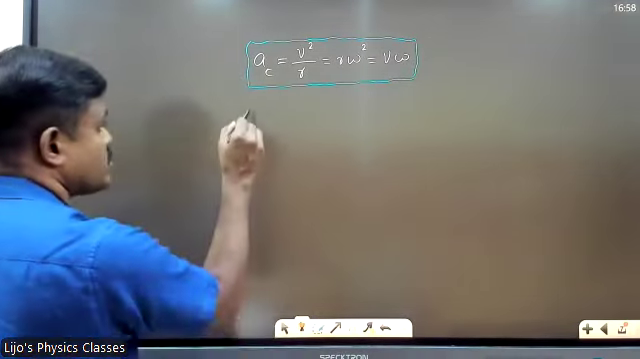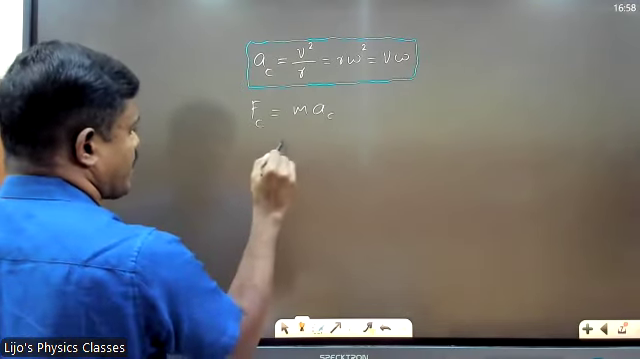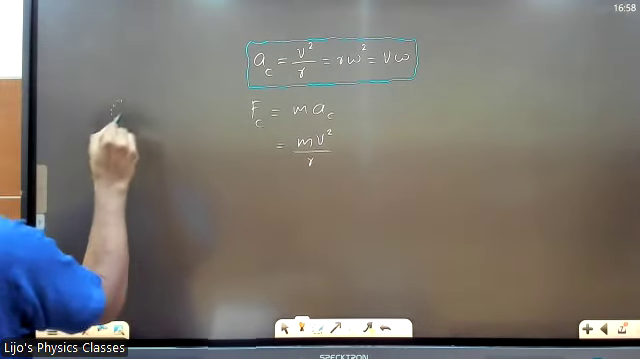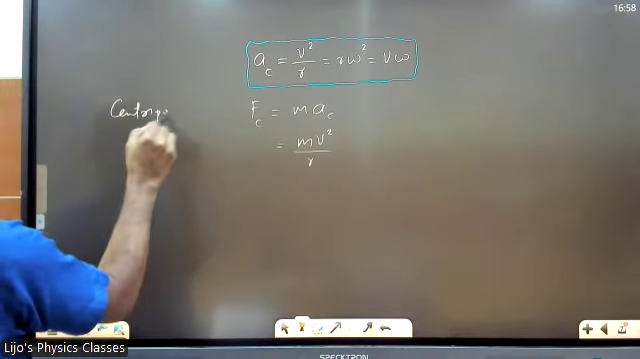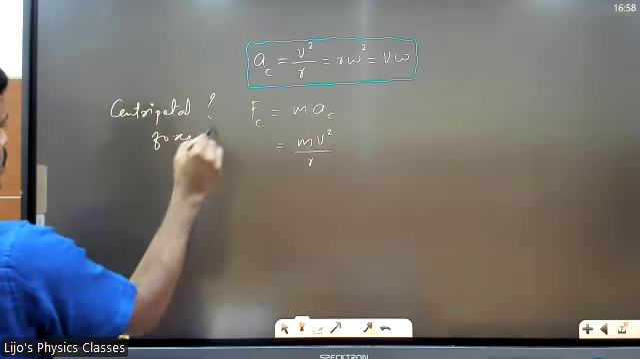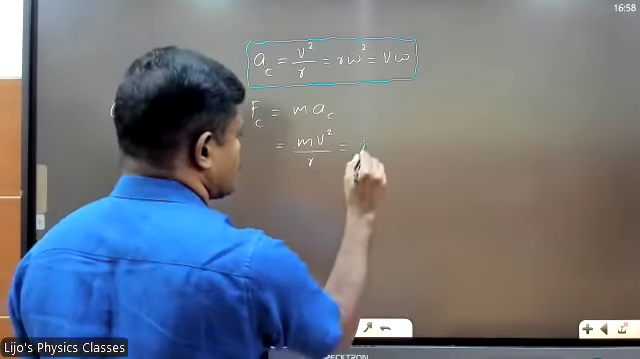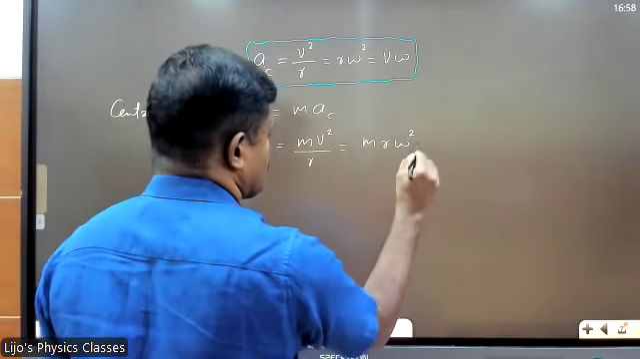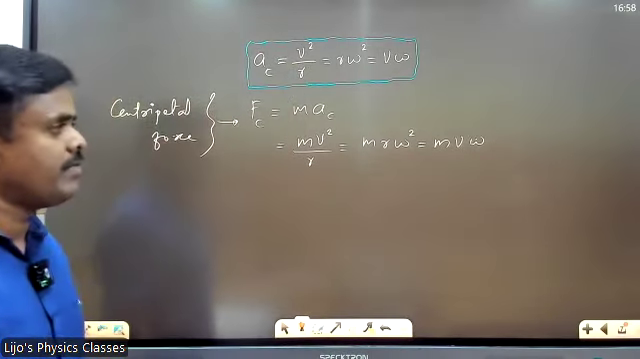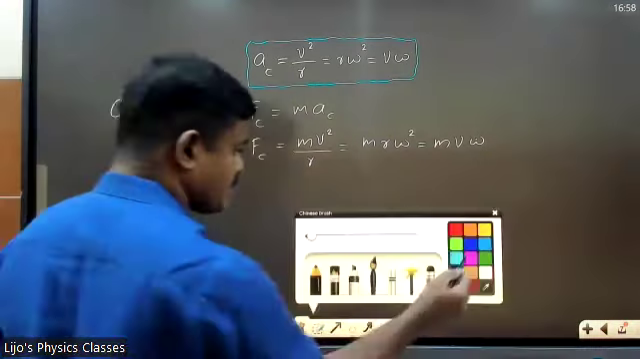Got it. So let us also write centripetal force. Centripetal force Fc is equal to m a c. That is m v square by r, that is equal to m r omega square, is equal to m v omega. Put that also in a box. Centripetal force.